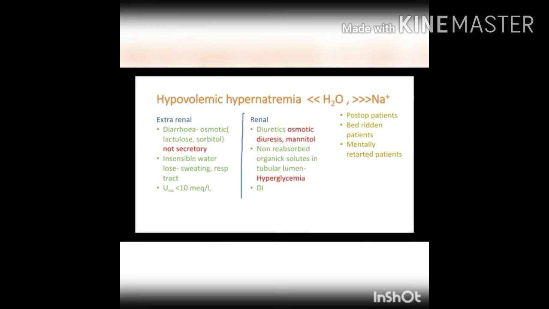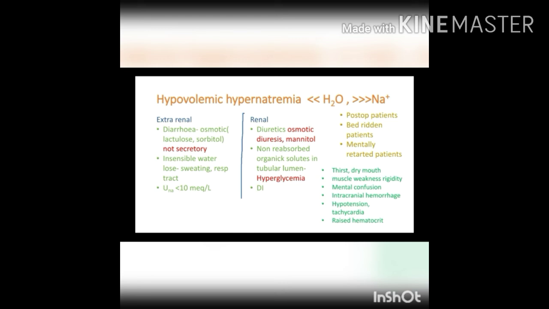Coming to the renal causes, osmotic diuresis, like with mannitol, which we administer in severe cases, so there will be a loss of solute and water will also be lost, but the water loss will be more compared to the solute. Then non-absorbed organic solutes in the tubular lumen, as in case of hyperglycemia, will draw water into the lumen and thereby excrete it through the urine. Then diabetes insipidus cases. Most of these patients present with increased thirst and dry mouth, of course because of hypovolemia.